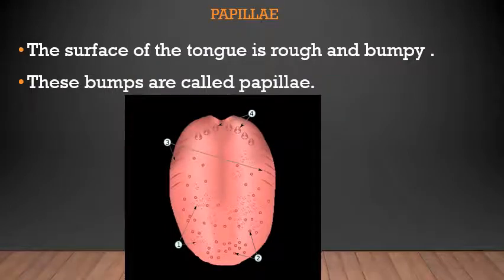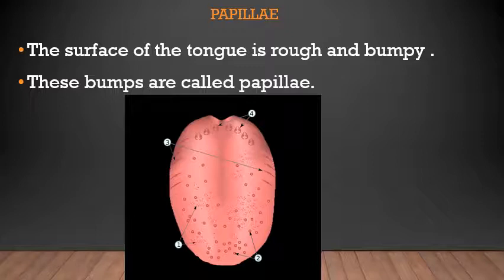Next, the surface of the tongue is rough and bumpy. Now, if you feel your own tongue, is it very smooth? No, it is rough, it is bumpy. These bumps are called papillae. Papillae help us to grip the food when we are chewing.